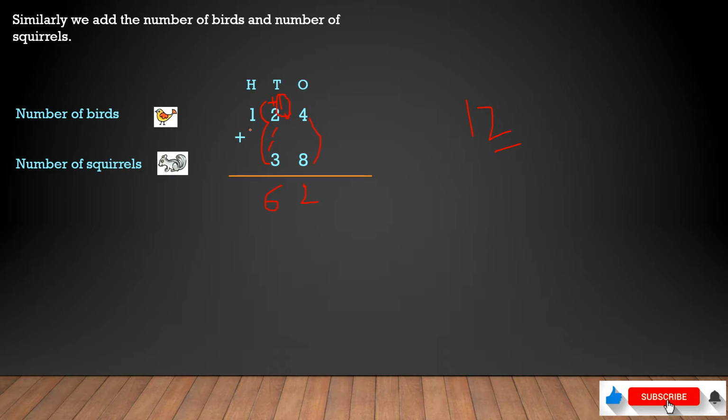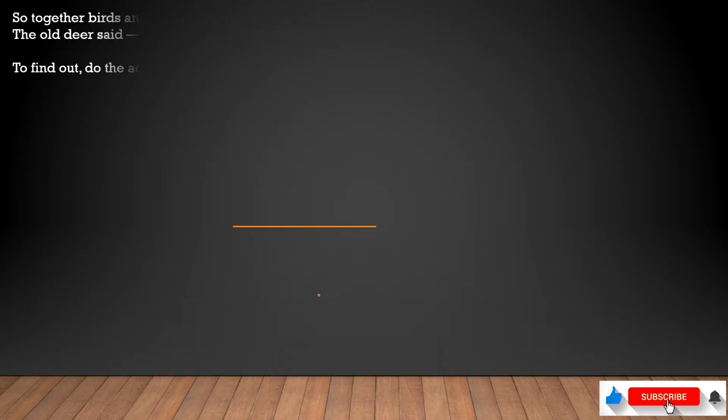We'll get 6 here, and there is no carryover because we got a single digit number. So whatever is there, we don't have to add anything, so 1 will come as it is. So in total we'll get 162 as our answer, right? So now what we found, the total number of birds and squirrels is 162.